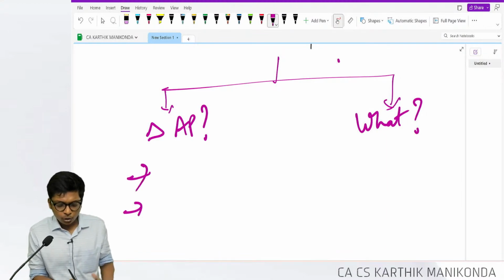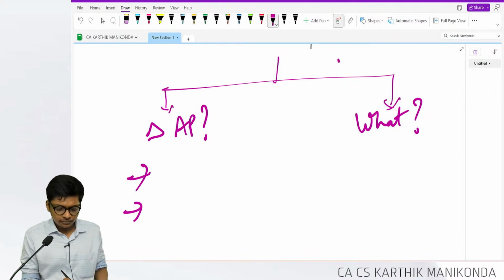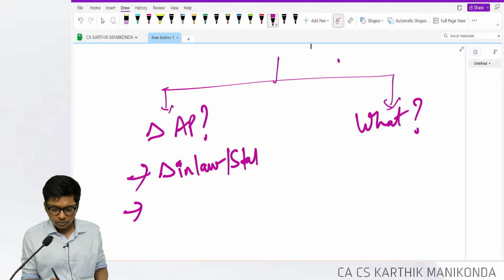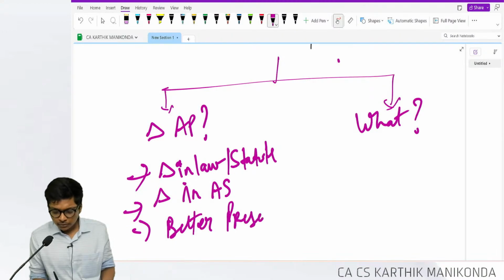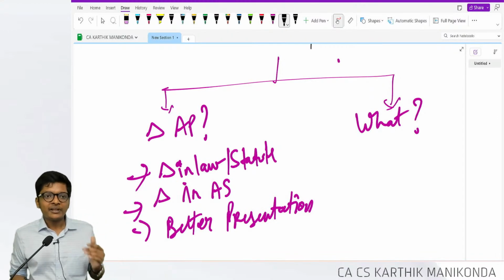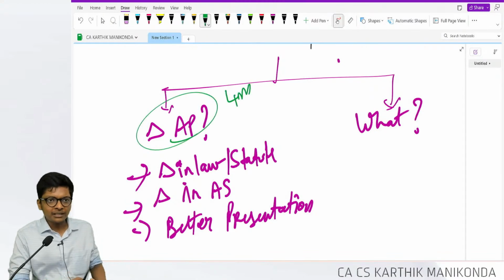You can change accounting policy only in these two cases: if there is a change in law or statute, or a change in accounting standard itself, or it leads to a better or appropriate presentation of financial statements. This is the examiner's favorite question for 4 marks or 2 marks.